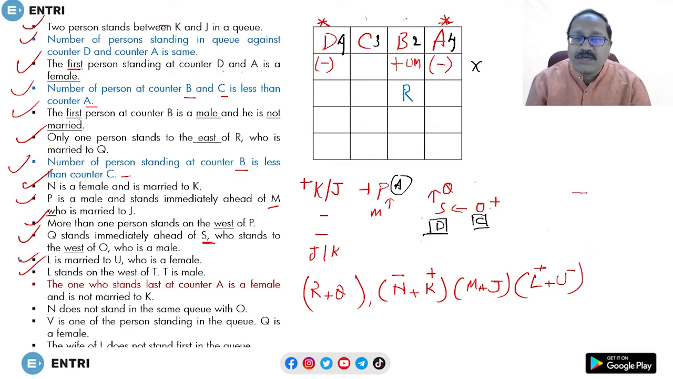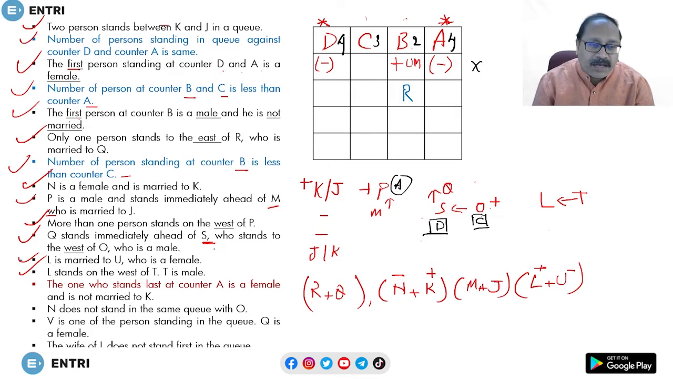So this is T and this is west of T. Who stands? L stands towards the west of T, and T is a male. T is a male. This is one arrangement. Okay, and I also know that L is also male here. L is male.